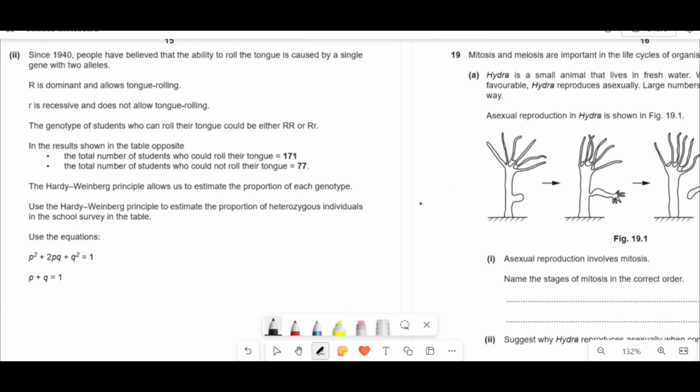Since 1940, people have believed that the ability to roll the tongue is caused by a single gene with 2 alleles. So R allows tongue rolling, little r does not allow tongue rolling. The genotype of students who can roll their tongue could be these two.